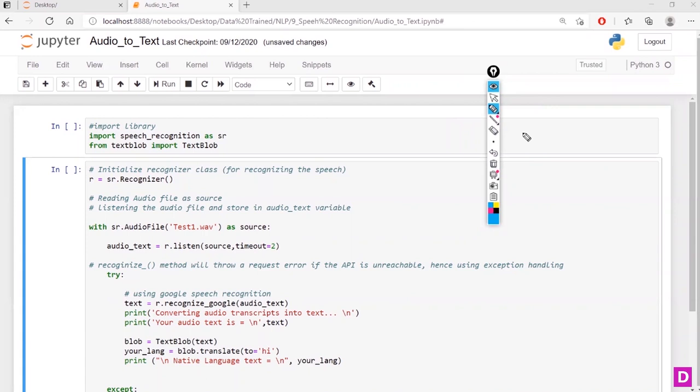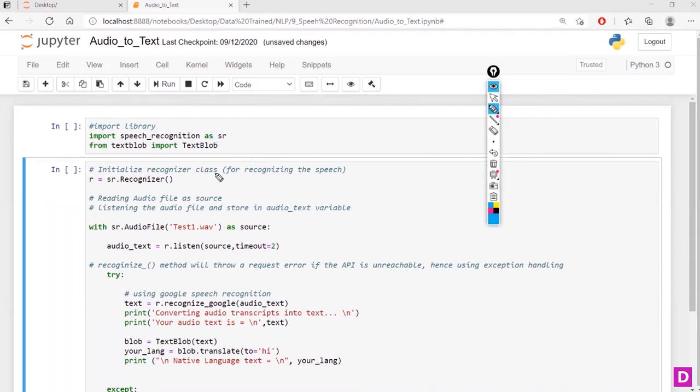First and foremost, I'm going to import speech_recognition as SR. You can give any shortcut here, but SR is the best shortcut I can give. At the same time, I'm going to import TextBlob. I will talk about why I'm going to import this TextBlob library. These are the necessary libraries in order to convert audio to text.